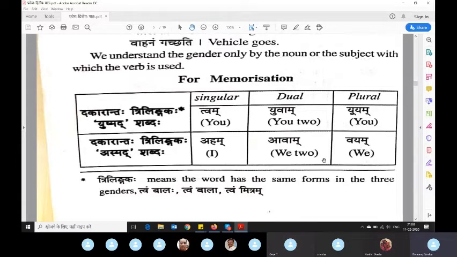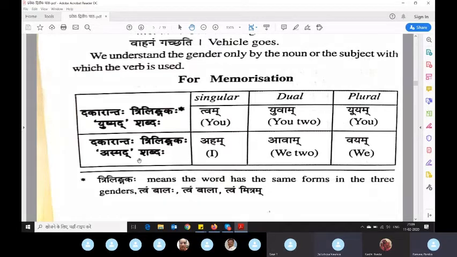Sir, here the Asmat shabda is there, na? Asmat shabda, the root form is not there in aham or tvam, na?